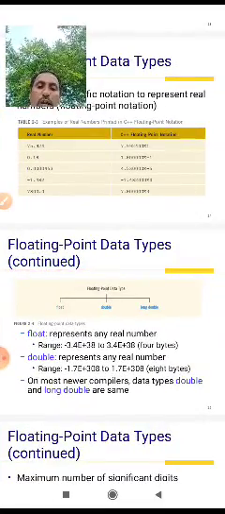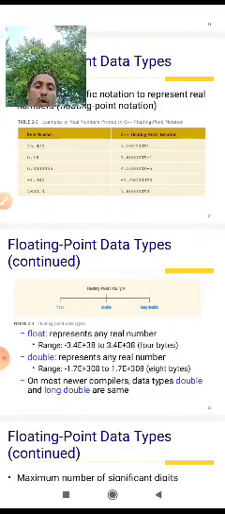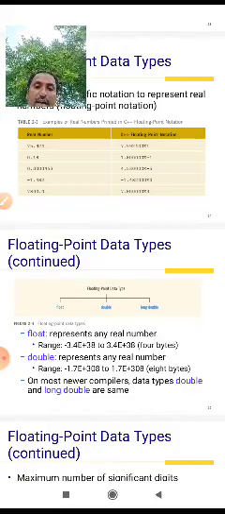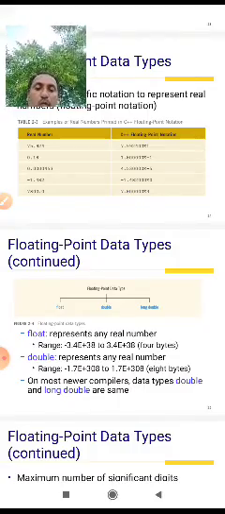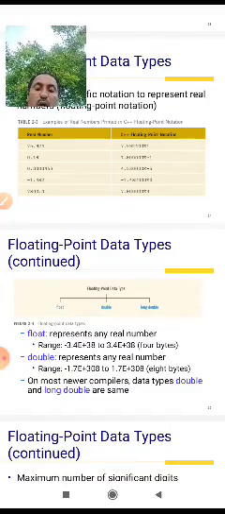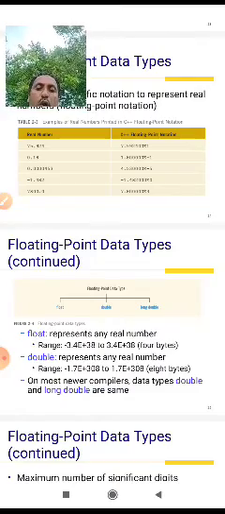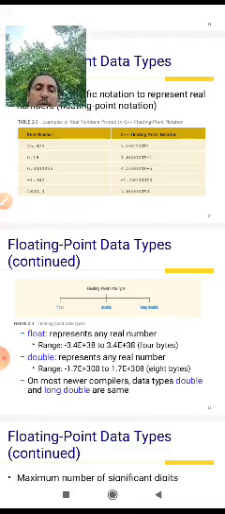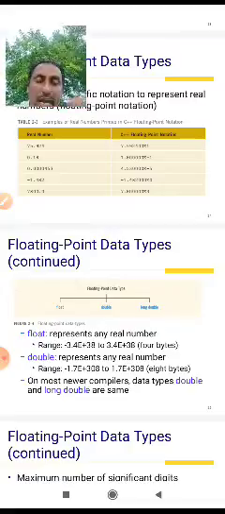On most compilers, double and long double are the same. Double or long double, same. These are called floating data types and are stored in bytes. The float range is 4 bytes, and double and long double are 8 bytes, the same data size. It can be stored in floating point data types.